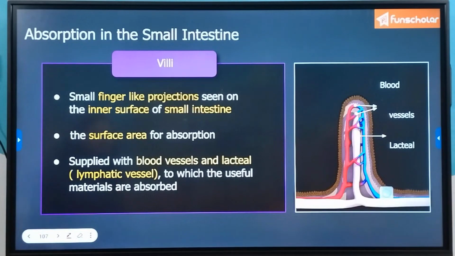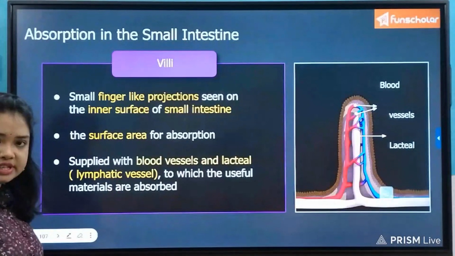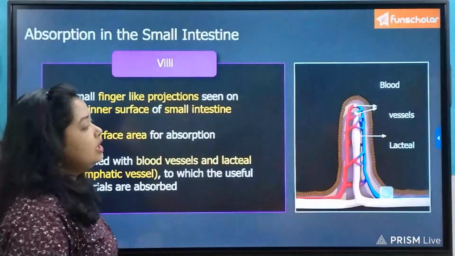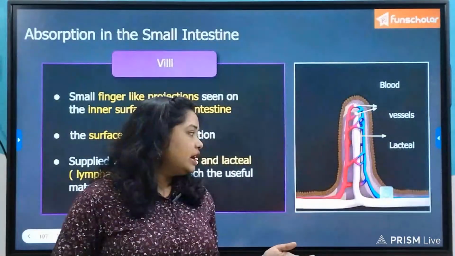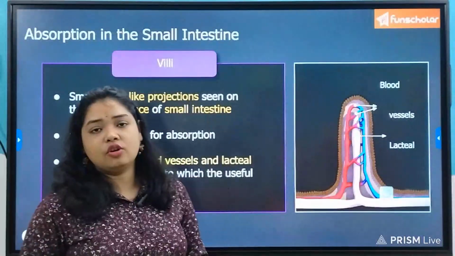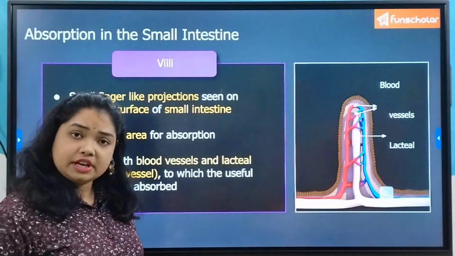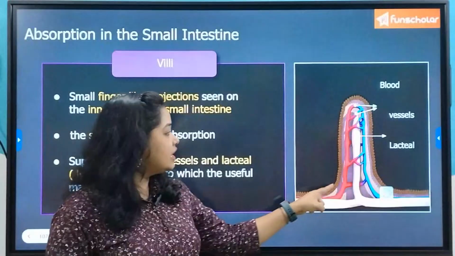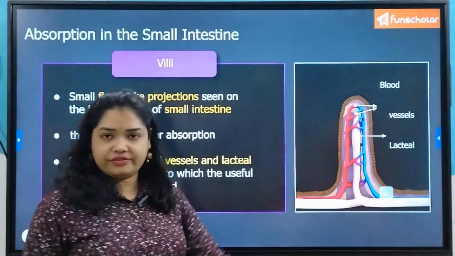Villi, we have already studied, are finger-like projections seen on the inner surface, and their main function is to increase the surface area for absorption of nutrients. So in this way, the nutrients can be absorbed in larger quantity and also at a greater speed because each villus also contains microvilli on its surface.